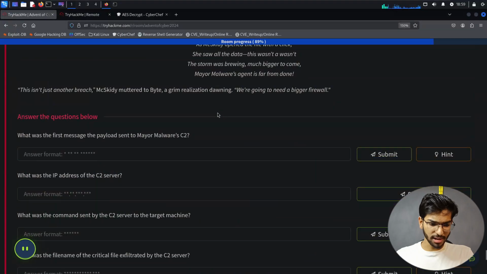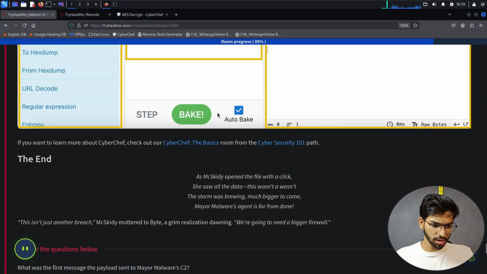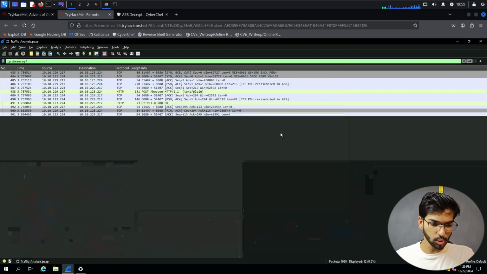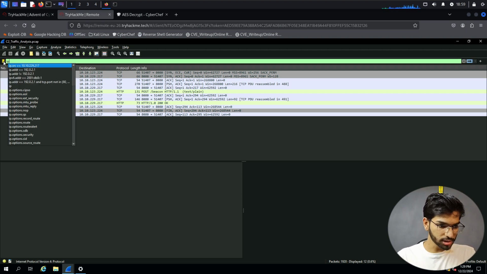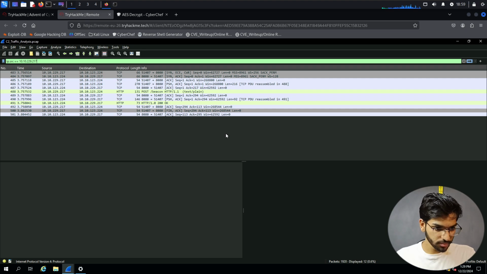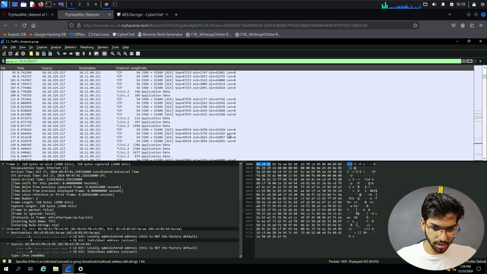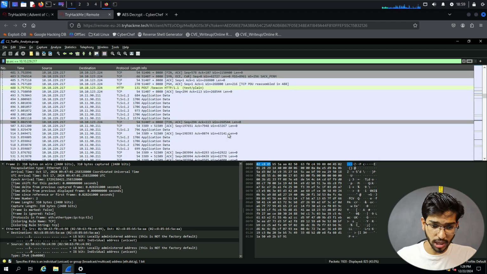With this, let's go down, because we got the keys and we saw all the paths. Let's see if there is any other traffic that we need to look at. Let's go back to the IP stats.